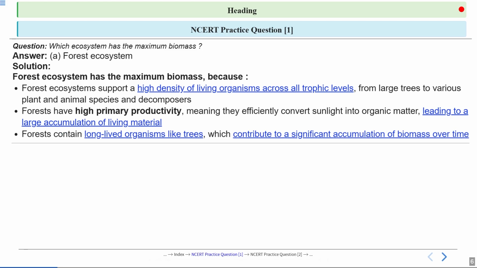Unlike ecosystems with short-lived producers, like phytoplankton in the ocean. So phytoplankton, they have a very short life cycle. They are the producers in the aquatic ecosystem. So forests are dominated by large, long-lived trees that can accumulate biomass for hundreds of years. This continuous growth results in a massive, stable biomass at the producer level, forming the heavy foundation of the forest biomass pyramid.